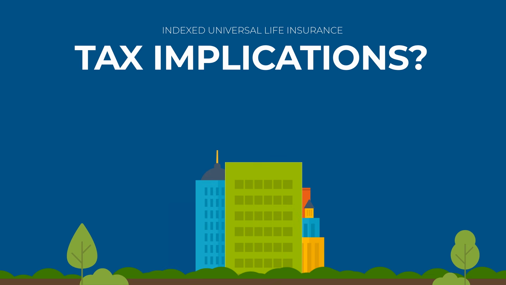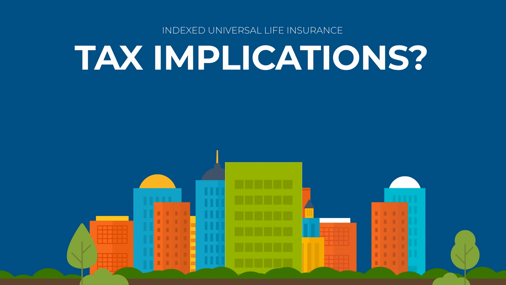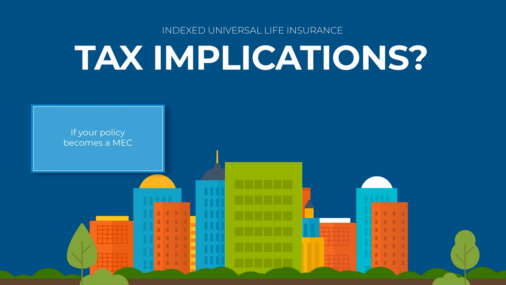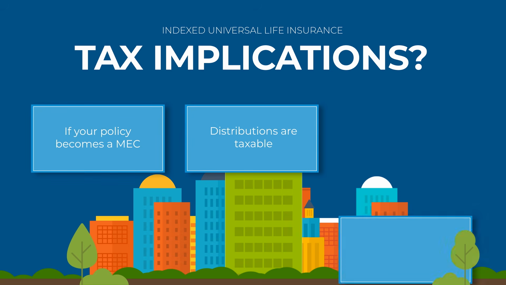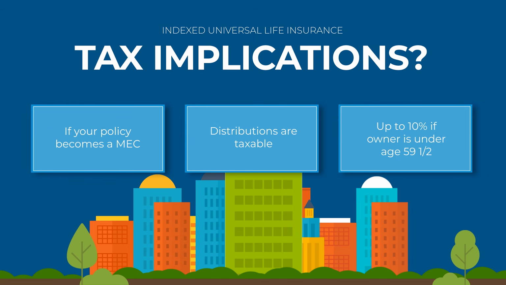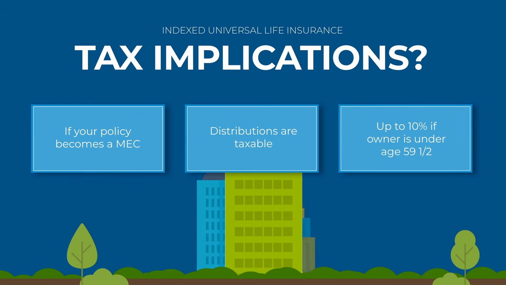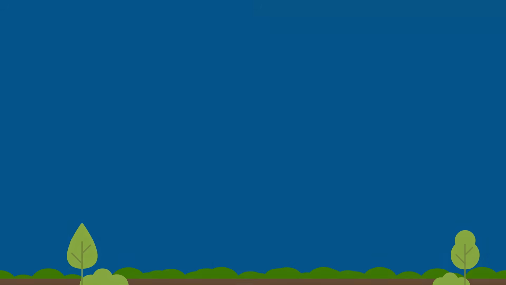There may be adverse tax implications for a policy classified as a modified endowment contract, or if the amount of your loans and/or partial surrender exceeds the cost basis of the policy. Distributions, including loans from a modified endowment contract, are taxable to the extent of the gain in the policy and may also be subject to 10% additional tax if the owner is under age 59 and a half.